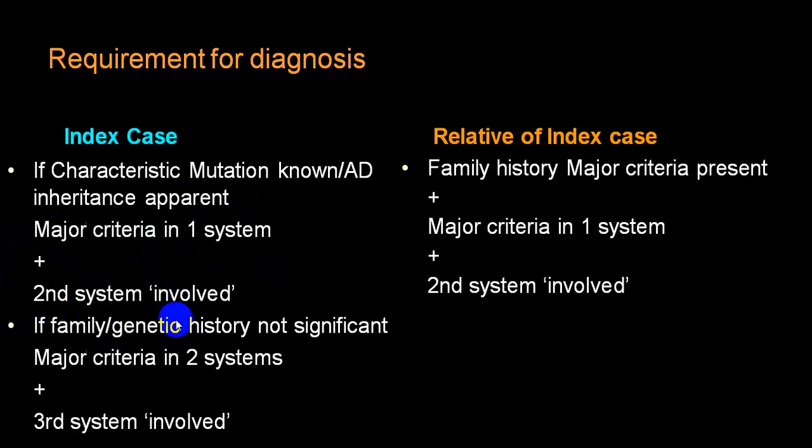Absence of strong family history: 2 major criteria or 2 systems involved, and 3rd system involved. So in 2 separate systems, that is ectopia lentis and say aortic root dilatation, plus 1 more finding. Relative family history: major criteria present, major criteria in 1 system and 2nd system involved. Then you call it relative of index case.